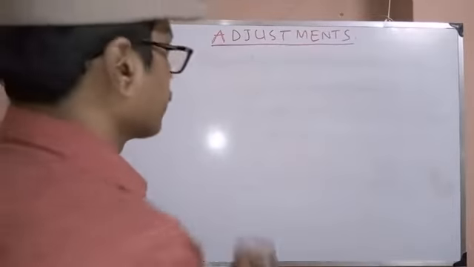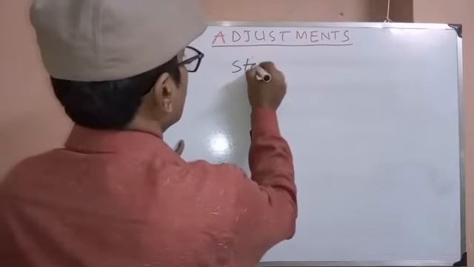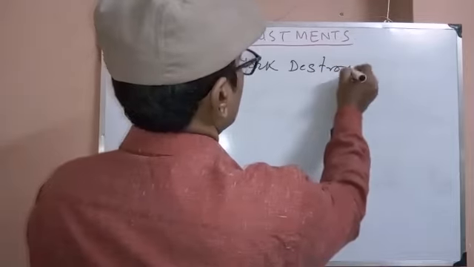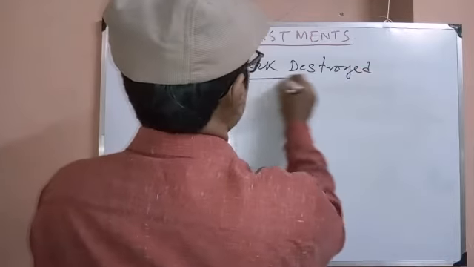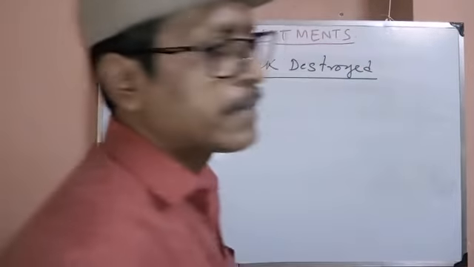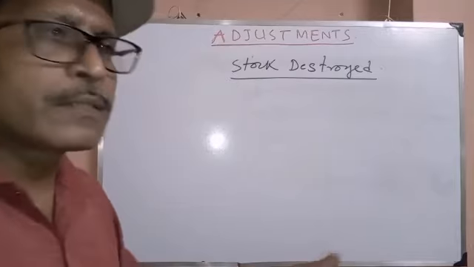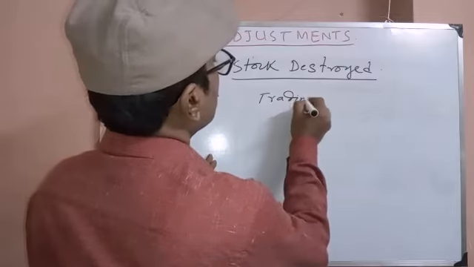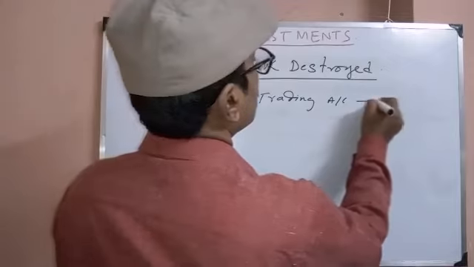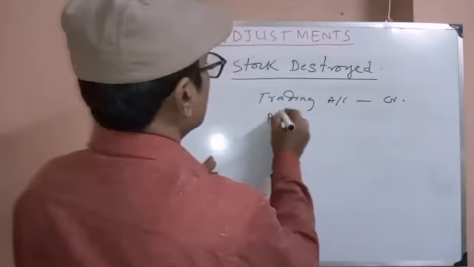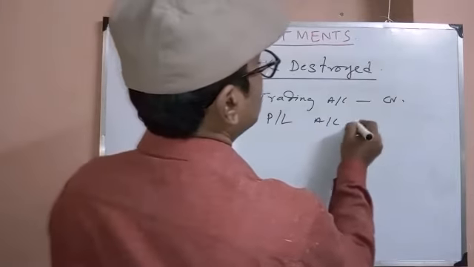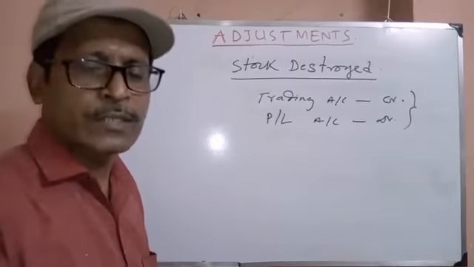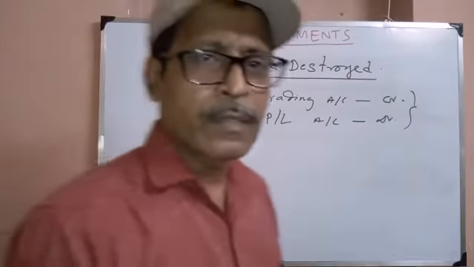Stock destroyed. It's recorded on the credit side of the trading account, and the debit side of the profit and loss account. Stock destroyed. Clear?